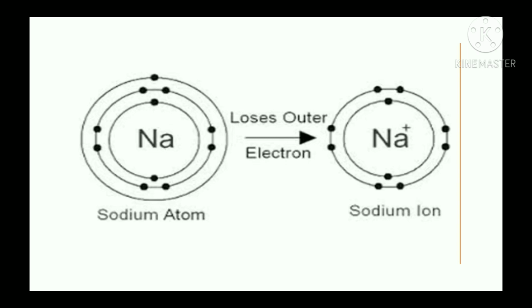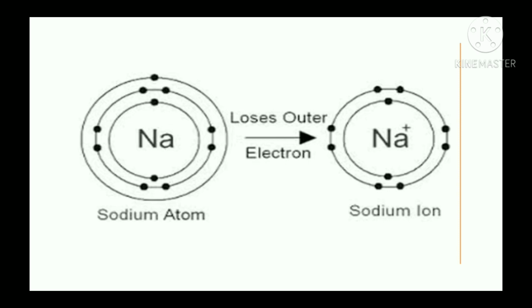We have seen sodium earlier has the configuration 2, 8 and 1. So, number of valence electron is 1. So, when this 1 electron is lost, the electronic configuration becomes 2 and 8, and 1 electron is lost. So, we write it as negative 1 electron. And now since sodium lost 1 negative charge, it acquired 1 positive charge.